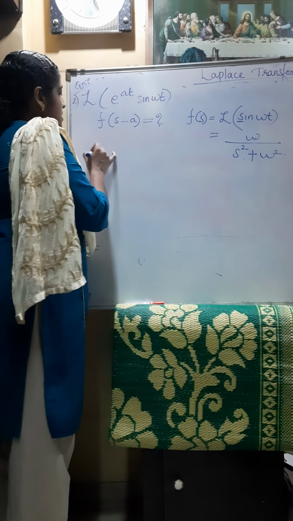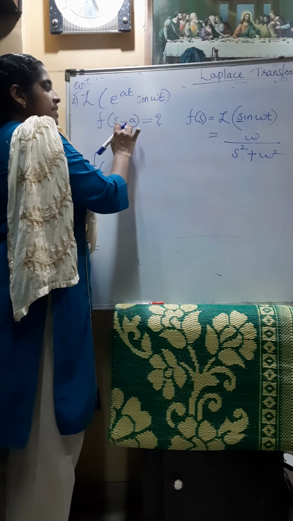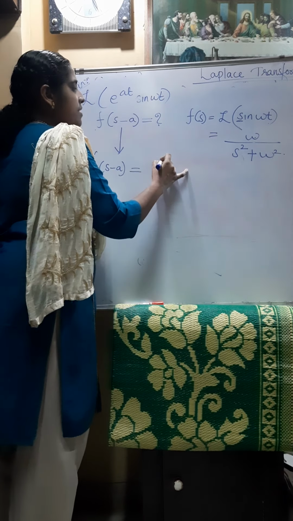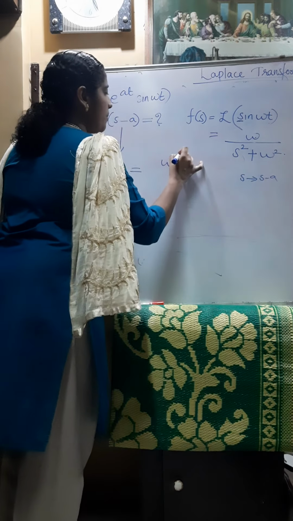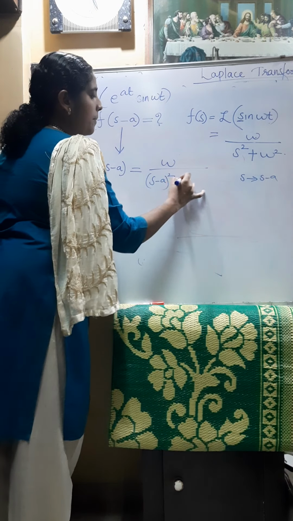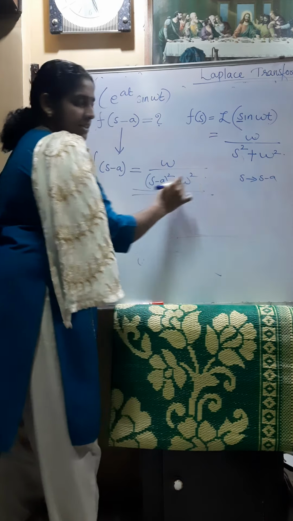Now what is f of s minus a? Just replace s by s minus a. That is omega divided by s minus a whole square plus omega square. So we got the answer directly.